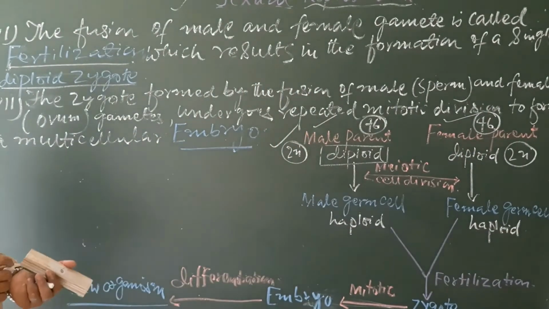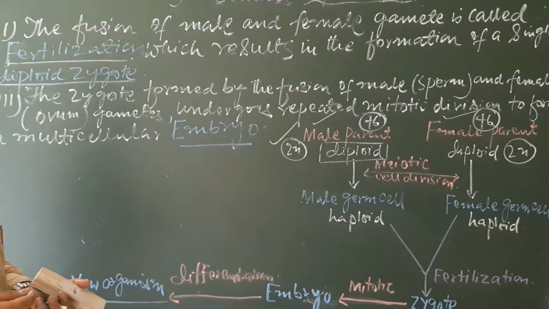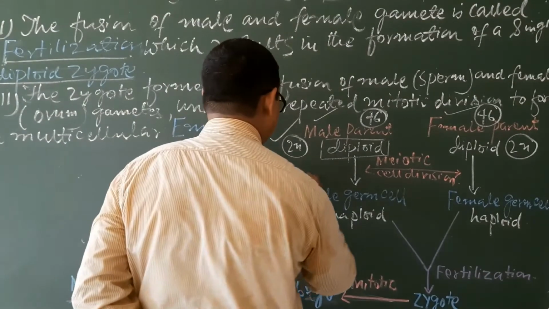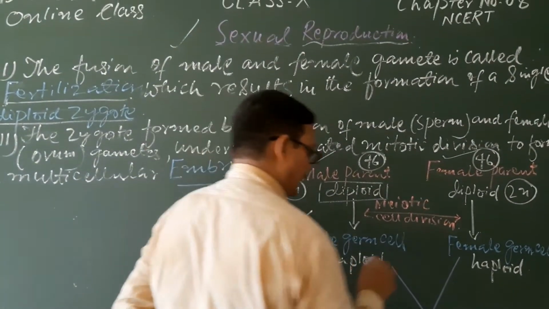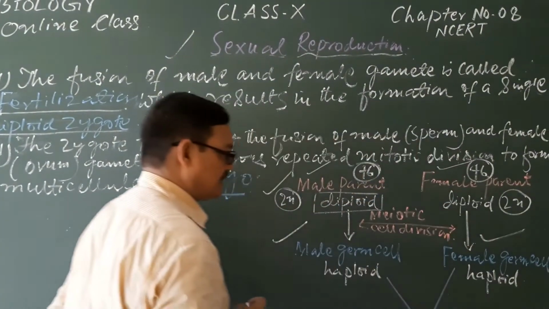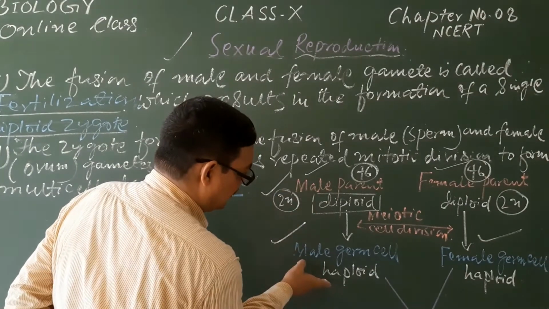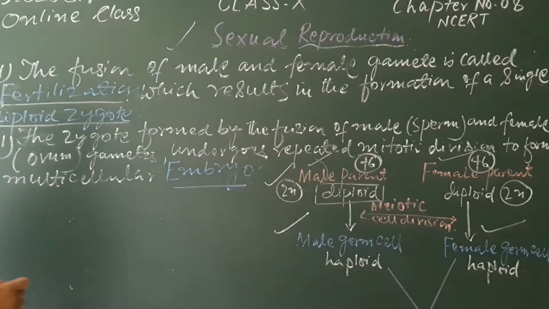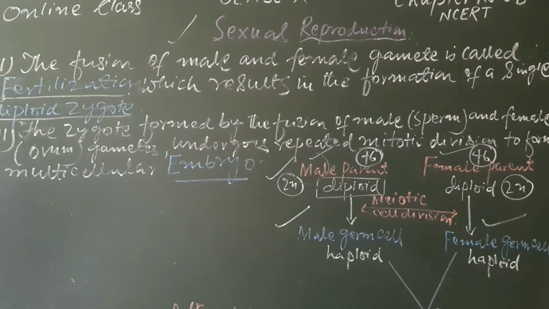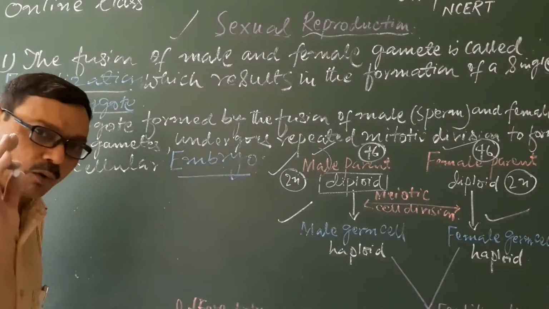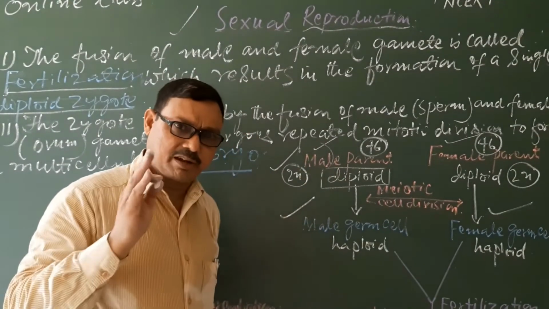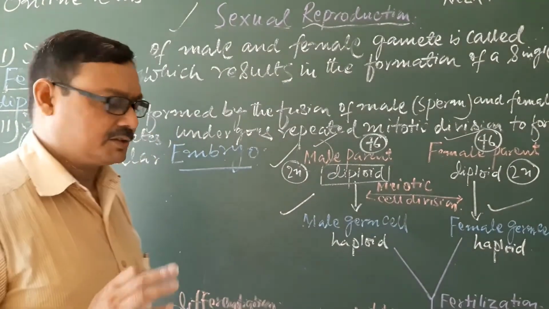But what happens during the formation of gametes? That means when there is formation of the male germ cell and the female germ cell. The male germ cell forms from the male gonad, that is the testes, and the female germ cell from the female gonads, that is the ovaries, when the process of gametogenesis occurs.